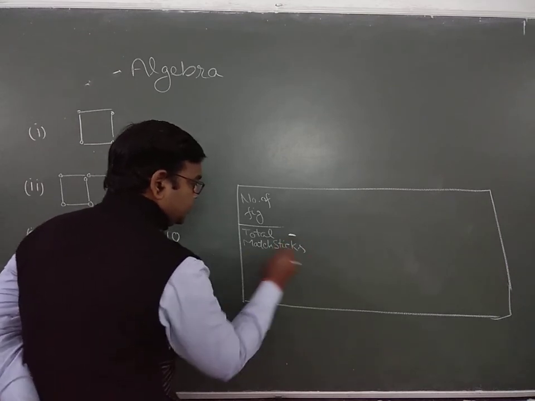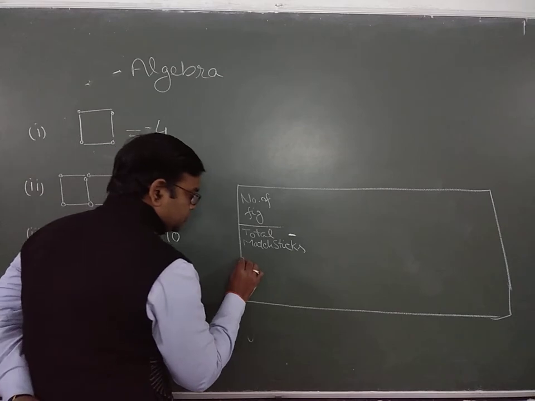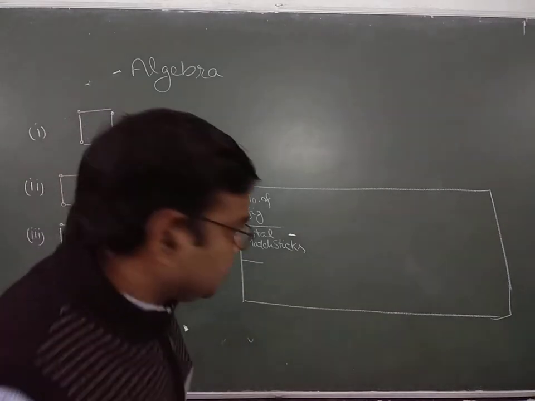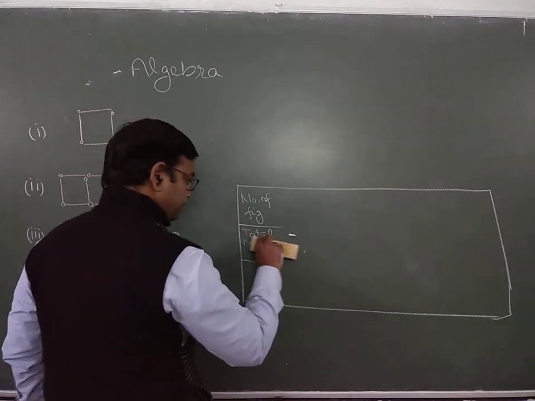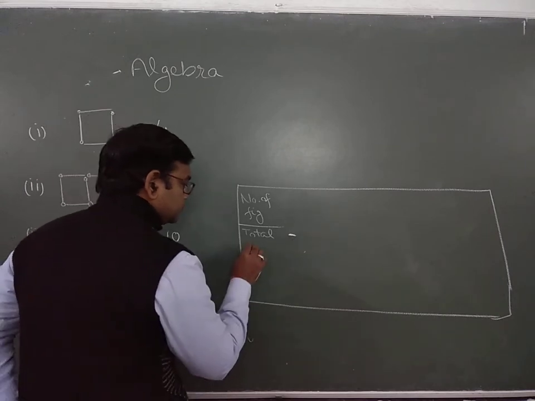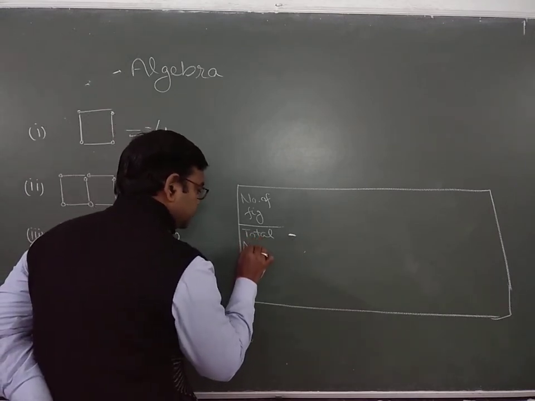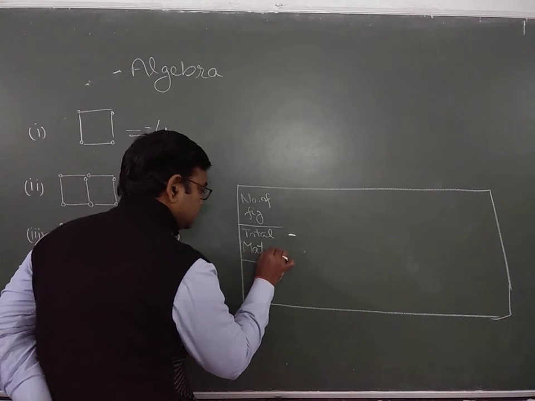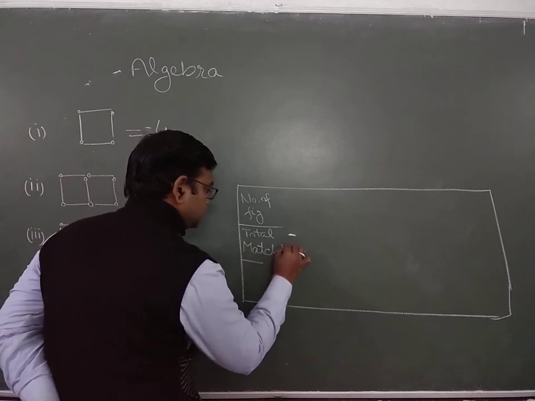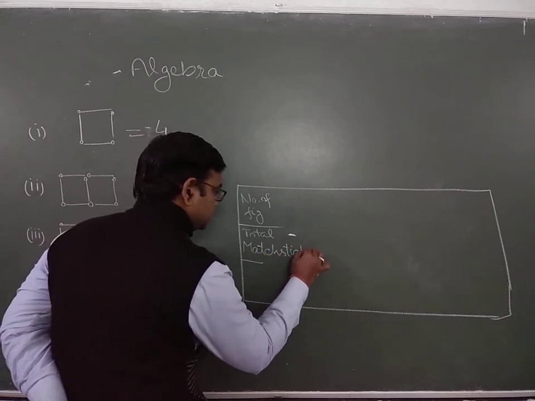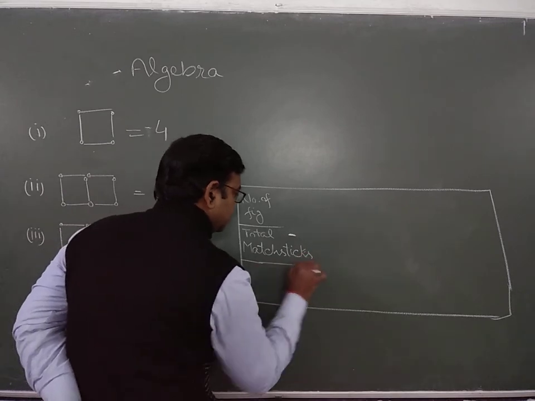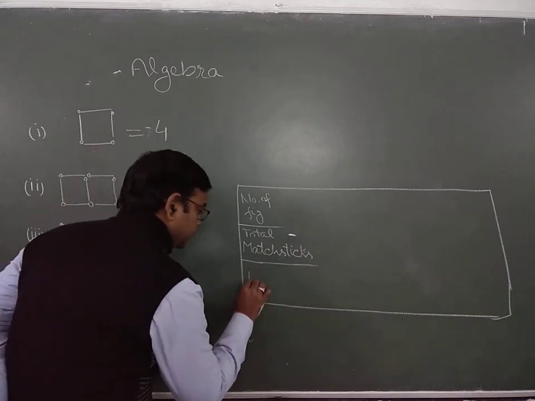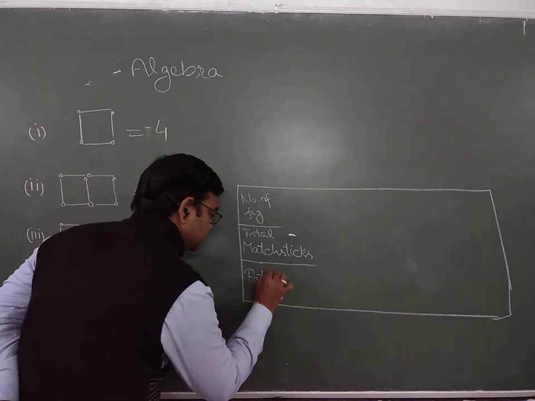Hope you can easily read this one. Let me write some bigger one. Total matchsticks. And then this one is pattern. What is this pattern?